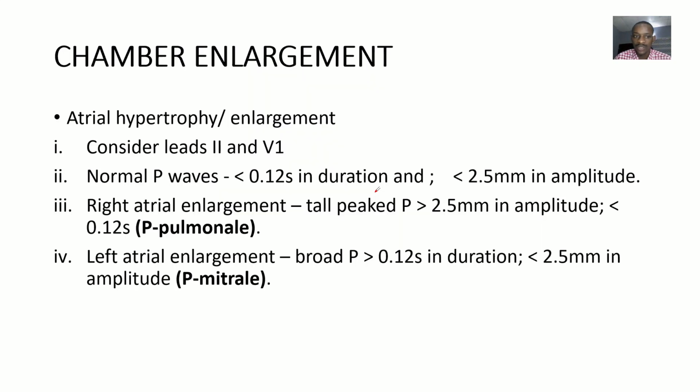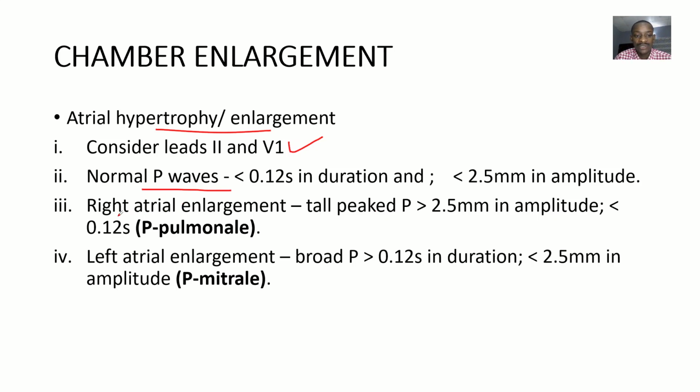So we said that for atrial hypertrophy or enlargement, you can use the ECG to confirm this, right? So consider using leads 2 and V1. All right. So normal P waves, that is okay. They will be less than 0.12 seconds in duration, and their amplitude will be less than 2.5 millimeters.